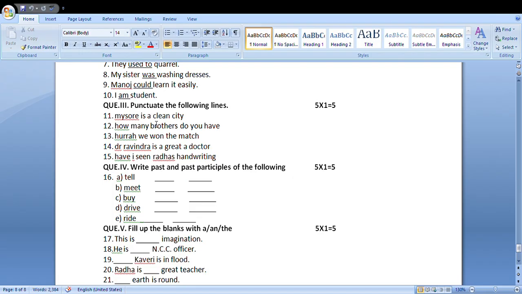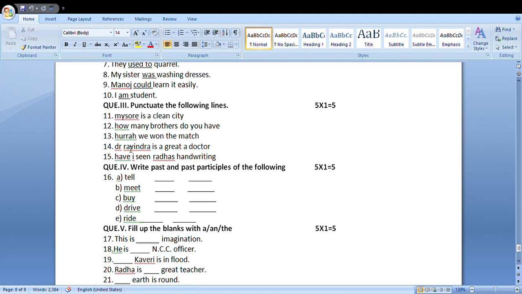No other punctuation mark is used, but in the end only a full point. Mysore is a clean city, in the end a full point, because it is an affirmative sentence, an assertive sentence. Assertive sentence, therefore it takes a full point. Mysore is a clean city. Make M capital and give a full point.